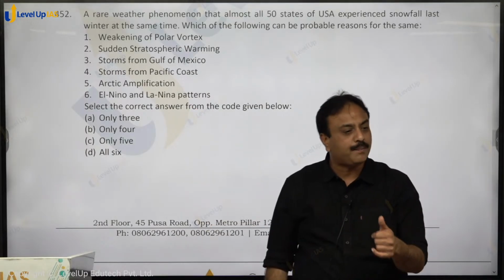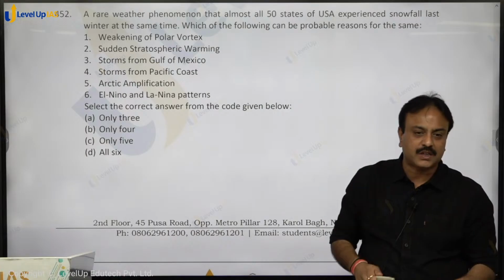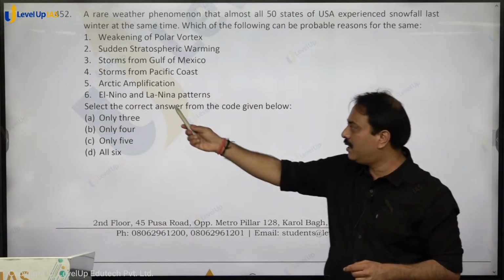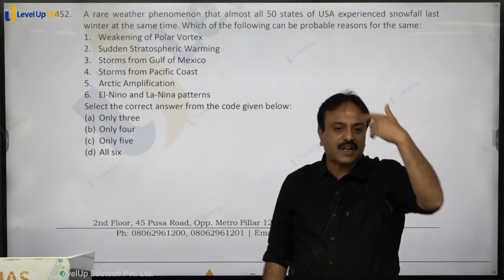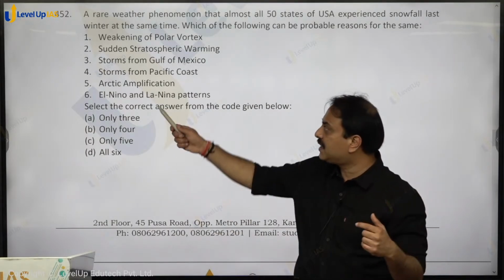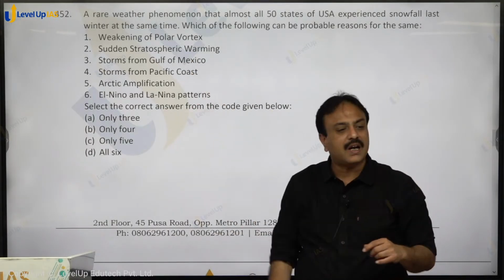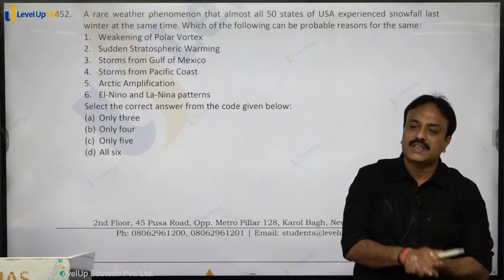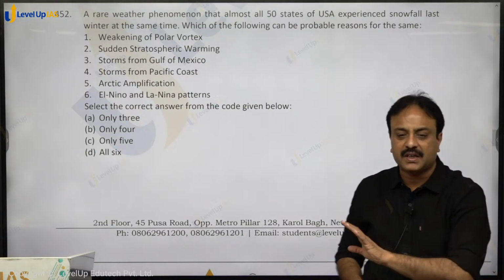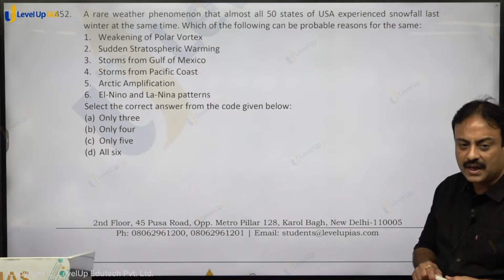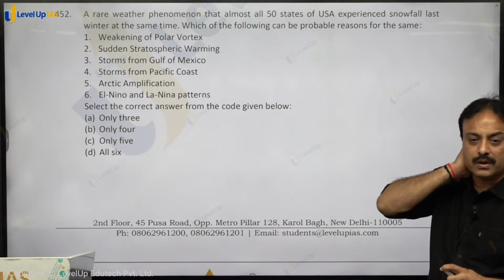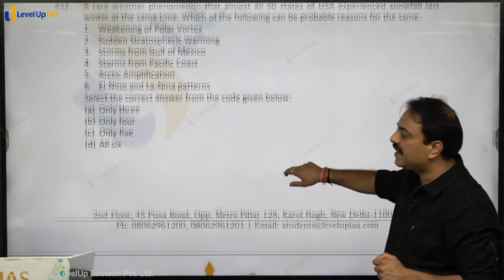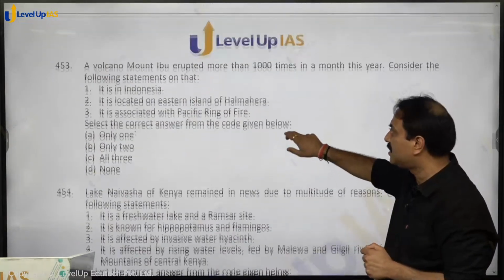Storms from Gulf of Mexico and Pacific. Water was carried from the region of Gulf of Mexico and Pacific that entered the region. Low temperature by weakening of polar vortex. Arctic amplification. Due to Arctic amplification, the overall climatic condition change, which is again related to polar vortex, El Nino and La Nina patterns. All these in a combined manner resulted in the formation of this phenomena that all states of USA or the entire mainland of USA was experiencing snowfall at one and the same time. Are you getting that? This is a rare phenomena. इससे 15 साल पहले हुआ था 2010 में, उसके बाद अब हुआ. So all 6 are there. Option D, D for dog, shall be the correct answer.